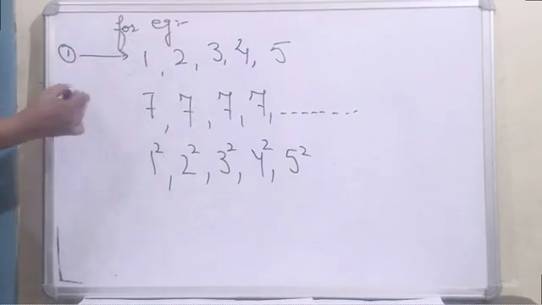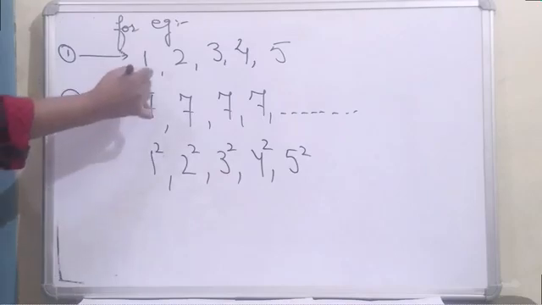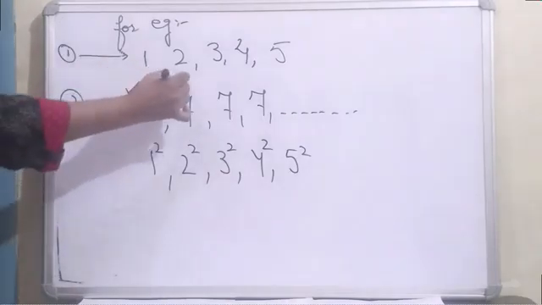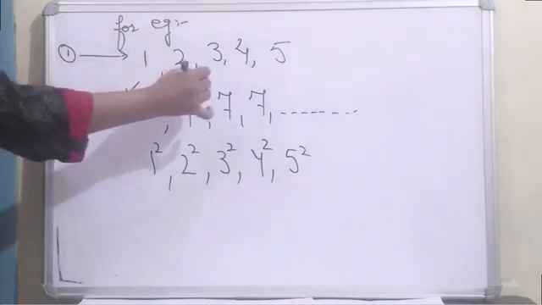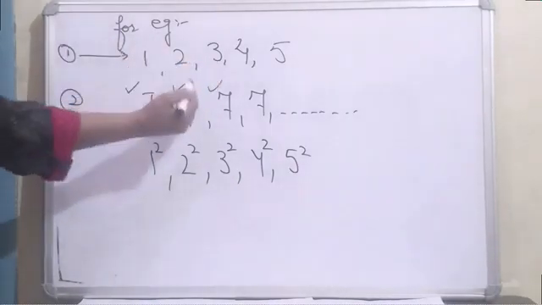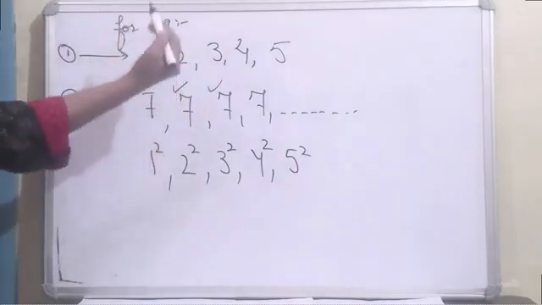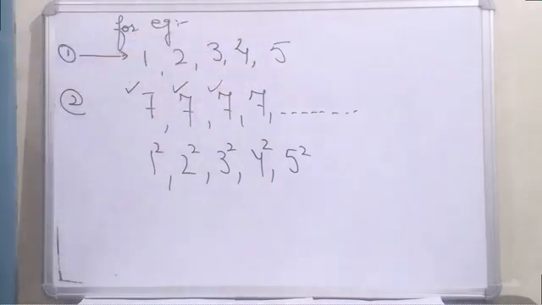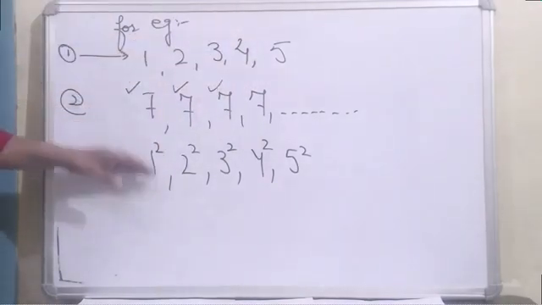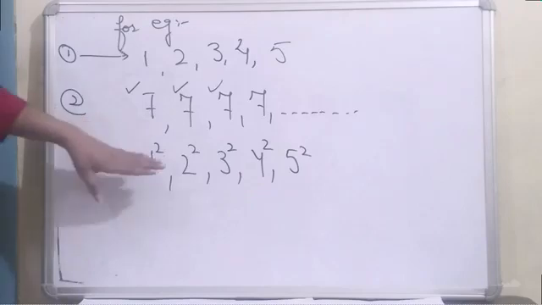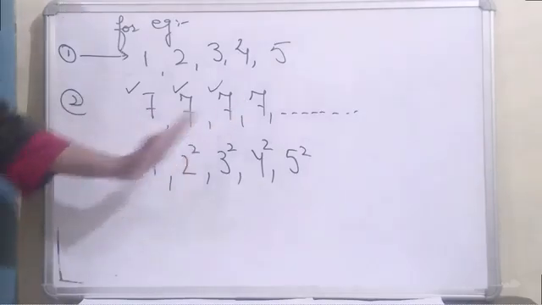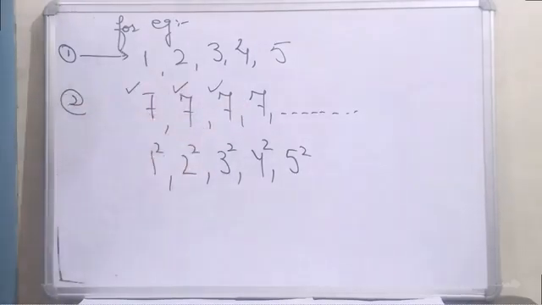Similarly, in the second sequence, the first term is 7, the second term is also 7, the third term is also 7. These are the terms: first, second, third, fourth, and so on. Similarly, here you can also find the number of terms and the position of terms.